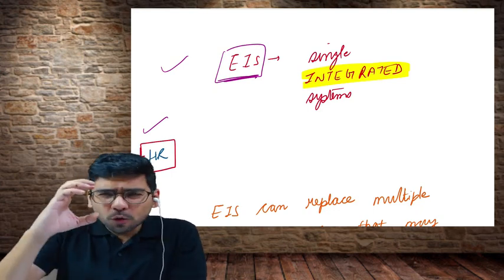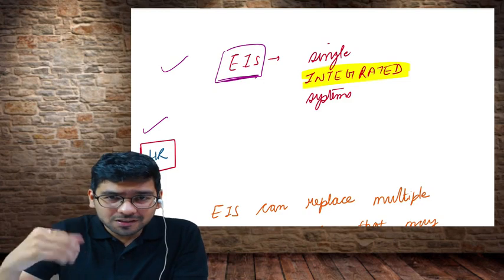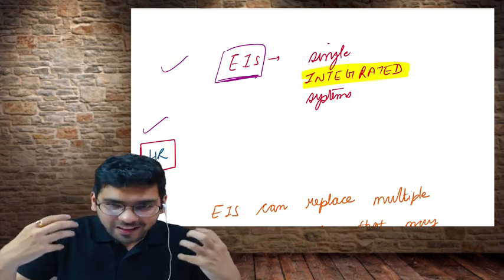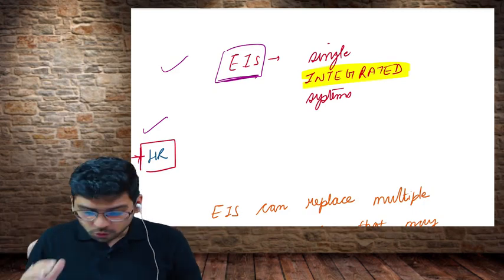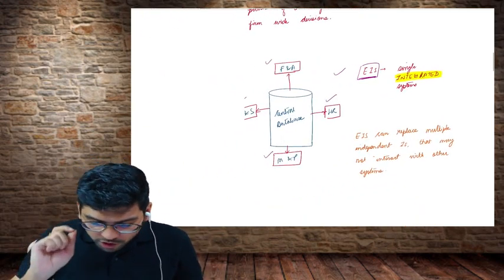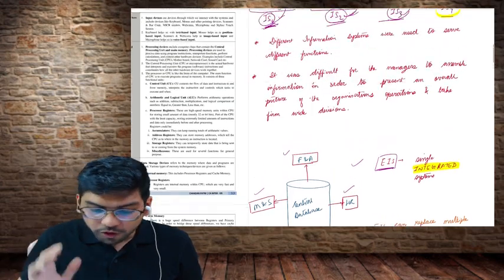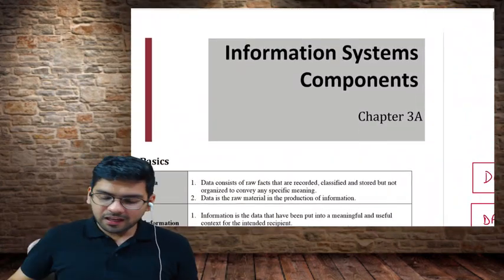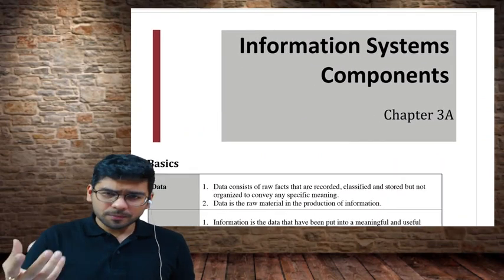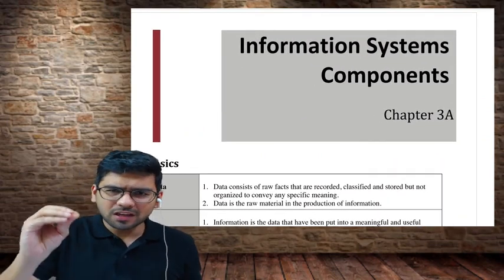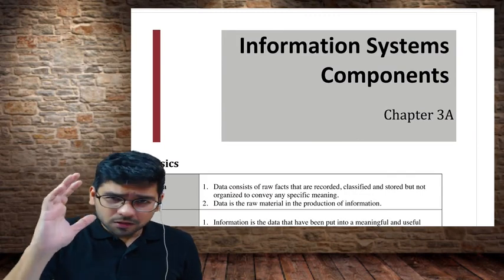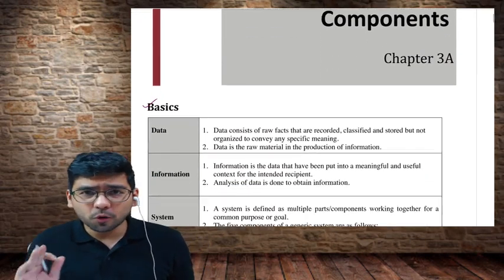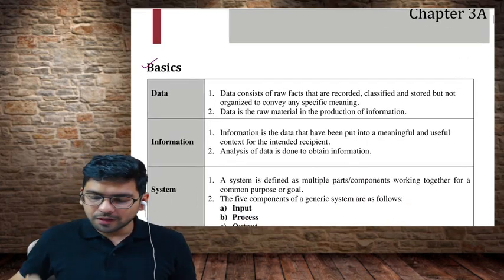Okay. Now we are just going to quickly go through the definitions that are there in our book. They are not going to ask you the definitions as such in the exams, but let us go through the definitions quickly. And if you want to check the definitions of these particular words, I want all of you to come to chapter number 3A. 3A is information system concepts, but we are not going to discuss the name of the chapter now. Yes, a few words in the basics portion we are going to cover from this portion. Okay, this is chapter number 3.